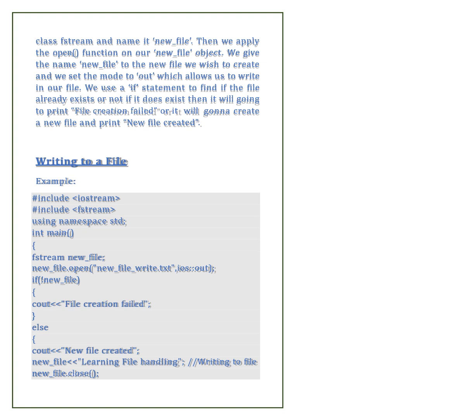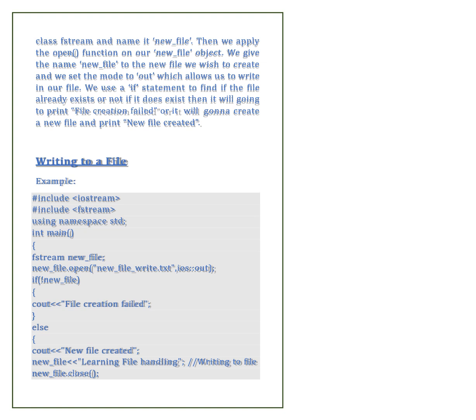Then we apply the open function on our newfile object, giving the name of the new file we wish to create, and we set the mode to out, which allows us to write in our file. We use an if statement to find if the file already exists or not. If it does not exist, it will create a new file and print file created, otherwise it will print file creation failed.